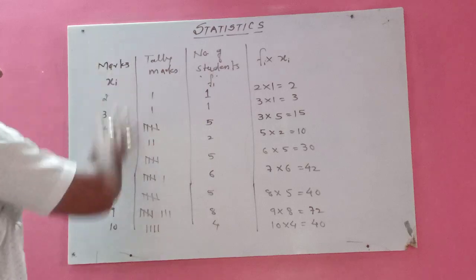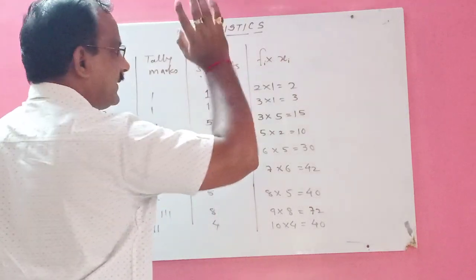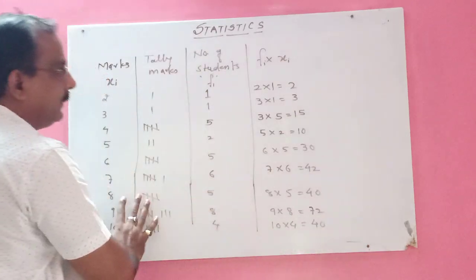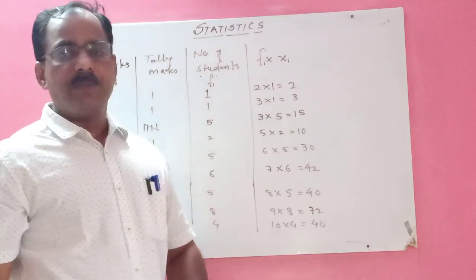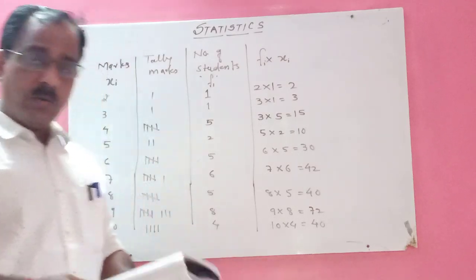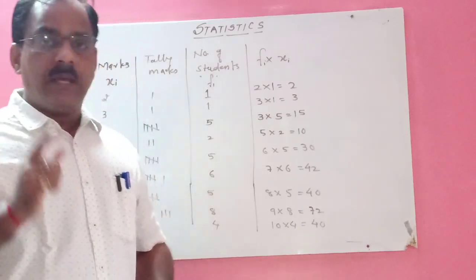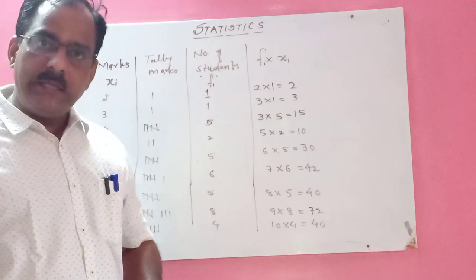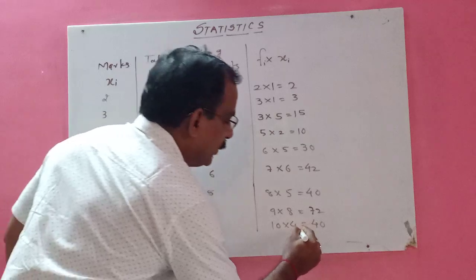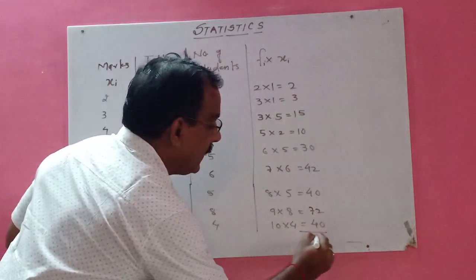So first marks, tally marks, number of students, and Fi into Xi. Because this is a large score, we have to prepare this table, and this table is called a frequency distribution table. Now what do we have to calculate here? Average, which is also called arithmetic mean or only mean. So children, you should add these numbers.